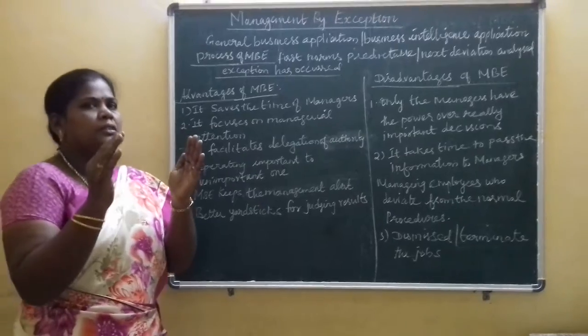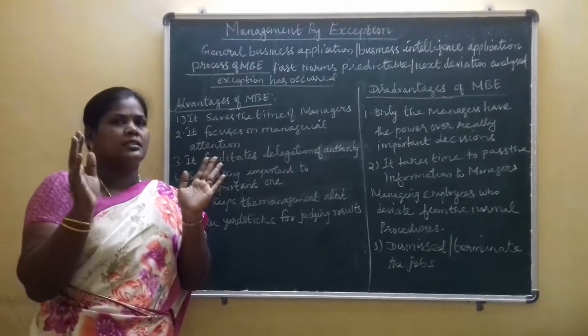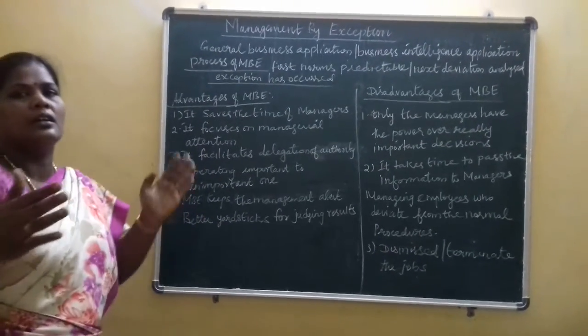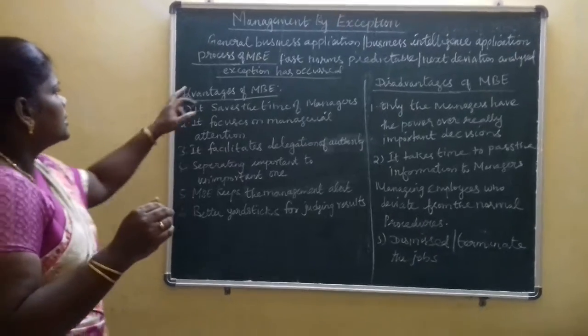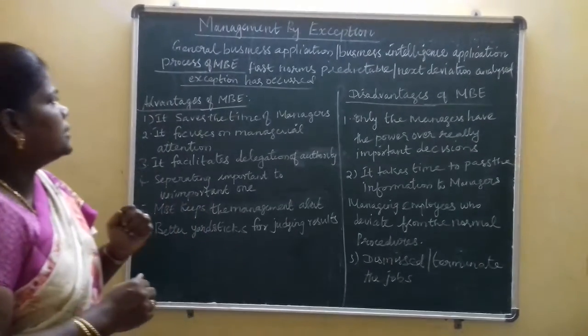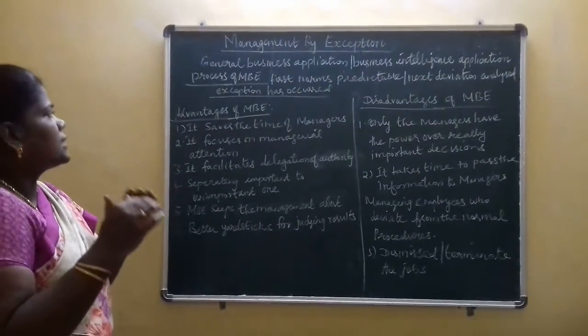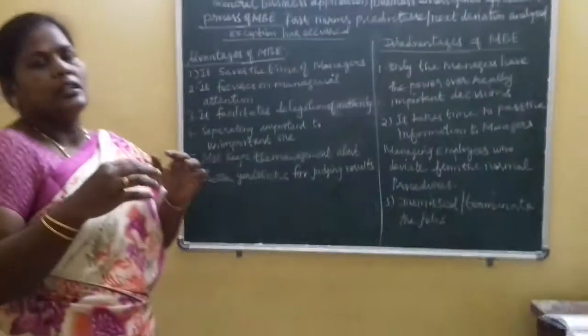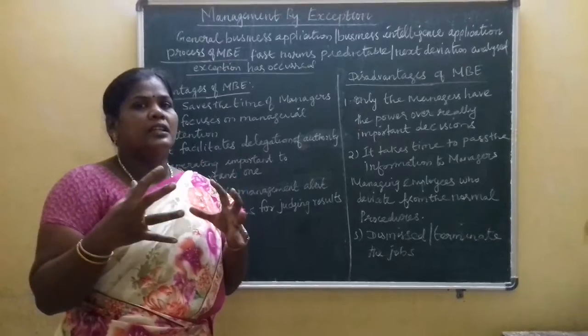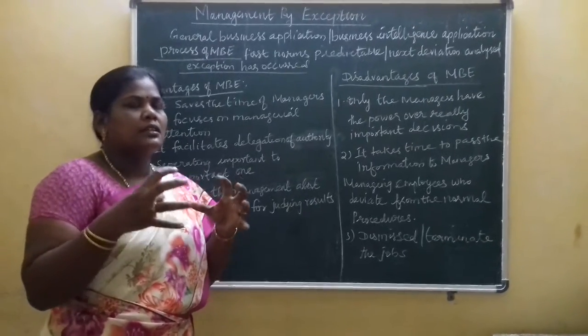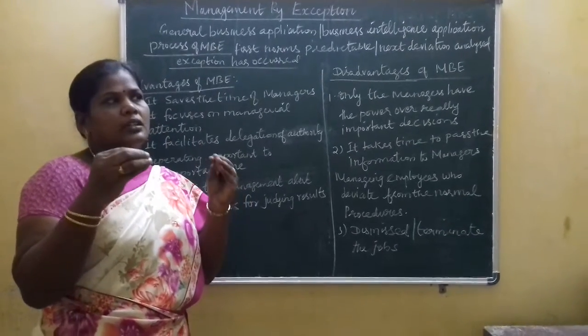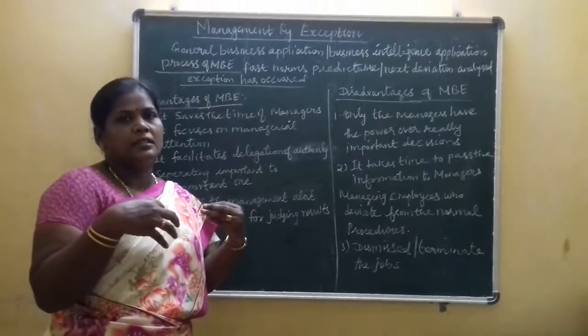So management is focused only on the important decisions, not on all other decisions. Then the process of MBE. In the process of MBE, management by exception first gives norms to the predictable items. Predictable means pre-planned items, what they planned earlier.